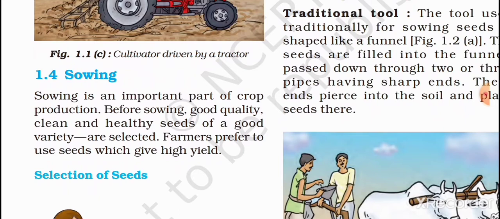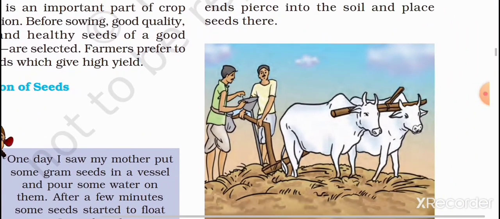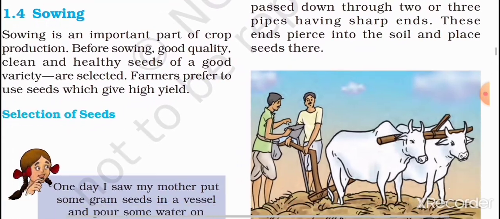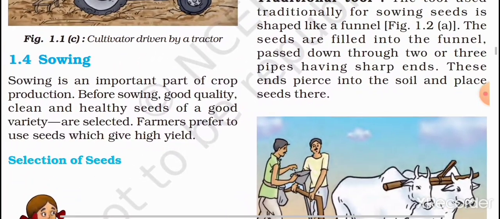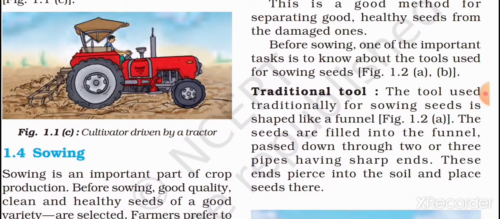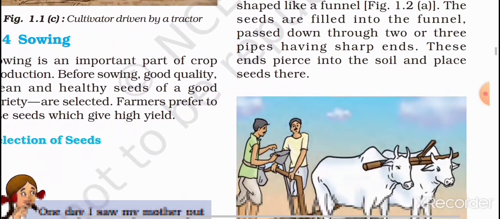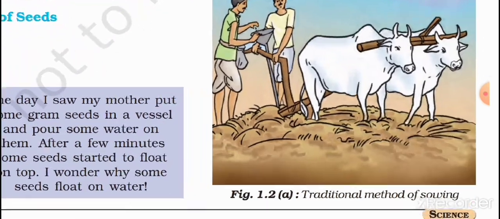Before sowing, you should select good quality, clean and healthy seeds of a good variety, and farmers usually prefer to use seeds which give high yield. This is the selection of seeds. Sowing is implementing the seeds, and using machines is called sowing. Nowadays we are using machines, while the traditional tool is this one. This is a traditional method of sowing.